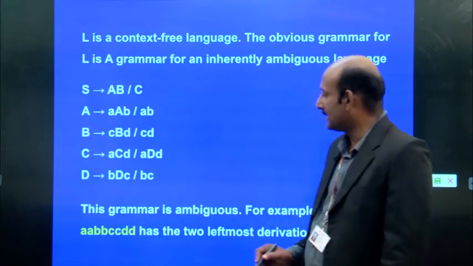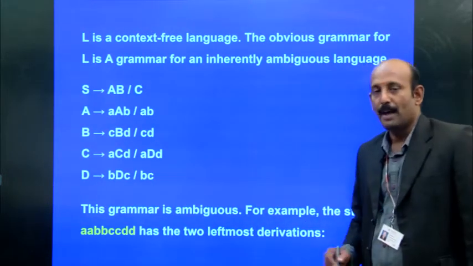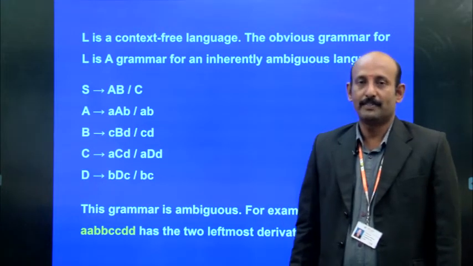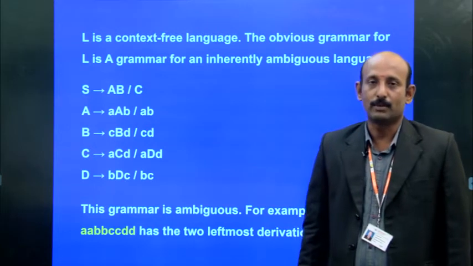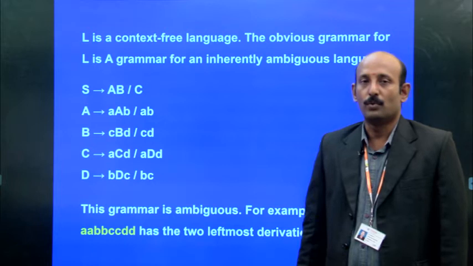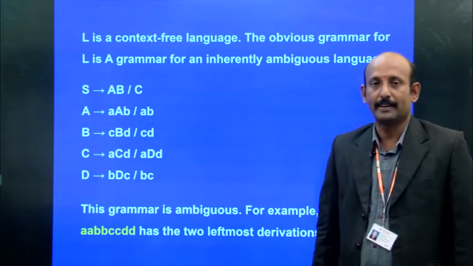So this grammar is said to be ambiguous. So ambiguous means what? It produces more than one leftmost derivation or rightmost derivation, or else it produces more than one parse tree for the given input string.